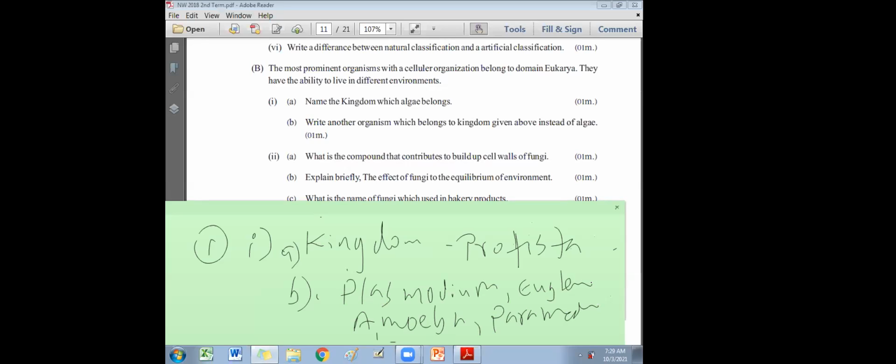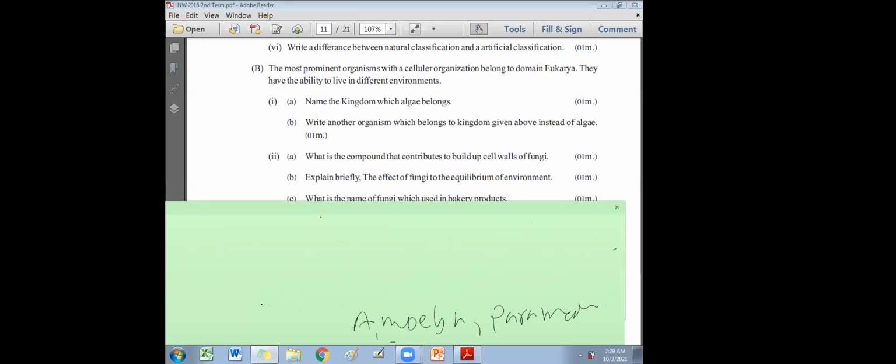Then part 2A, what is the compound that contributes to build up the cell wall of fungi? Who can tell me the answer for 2A? Cell wall of fungi is made of what? 2A, it's chitin. 2A, the answer is chitin.